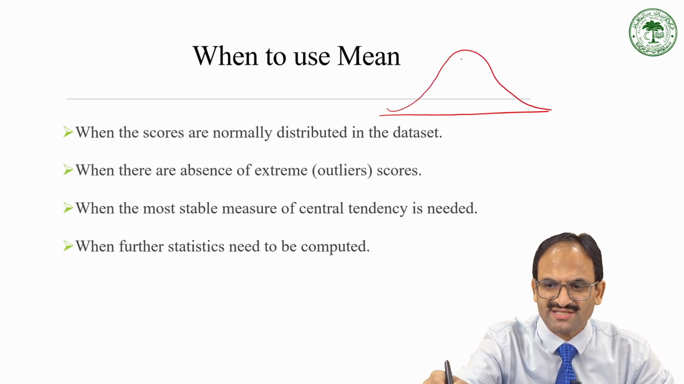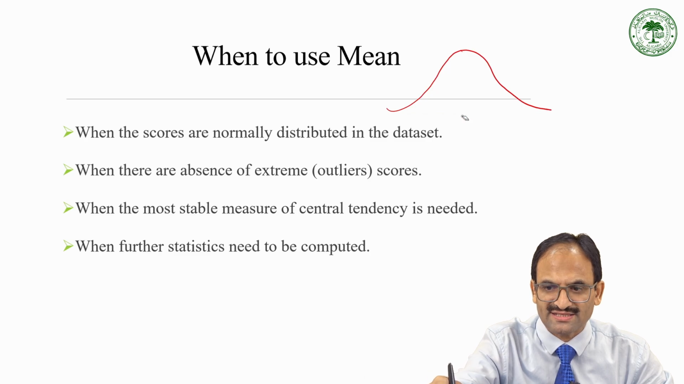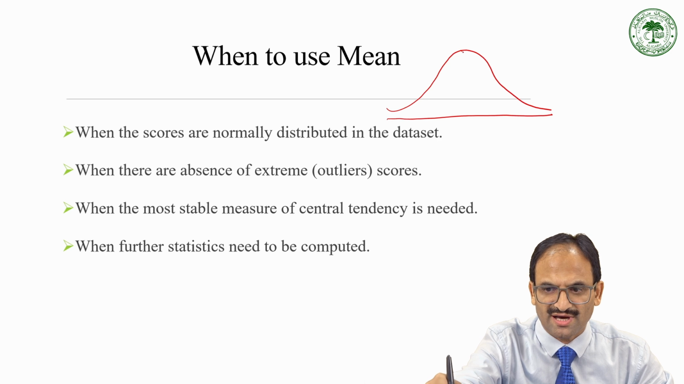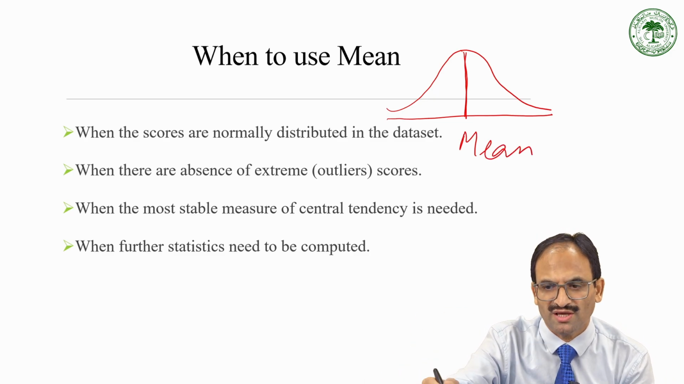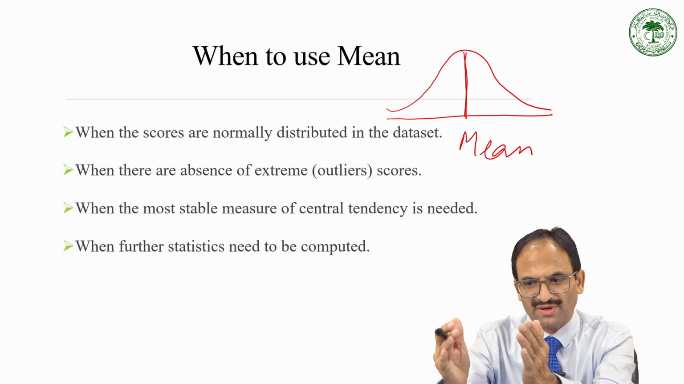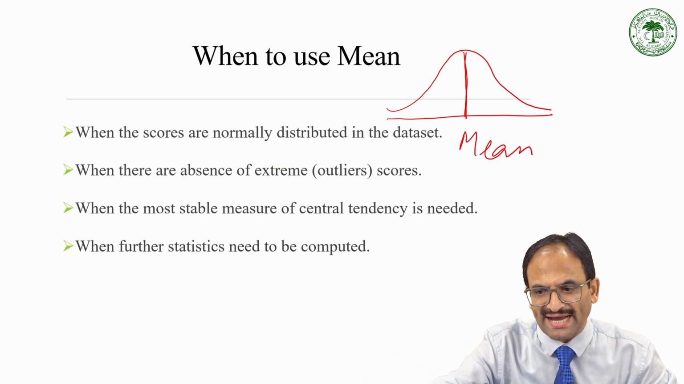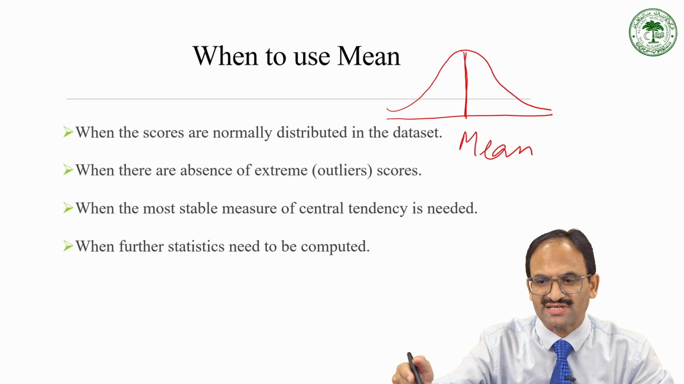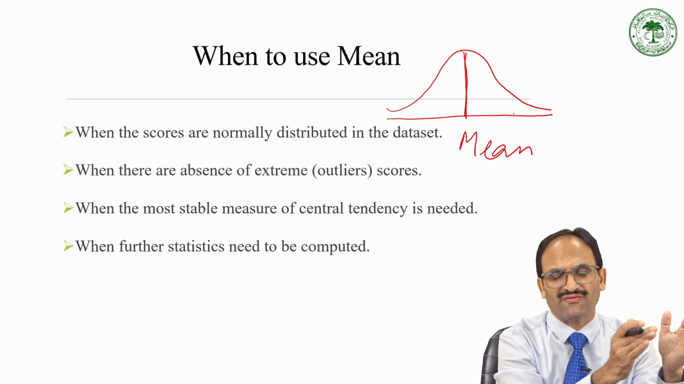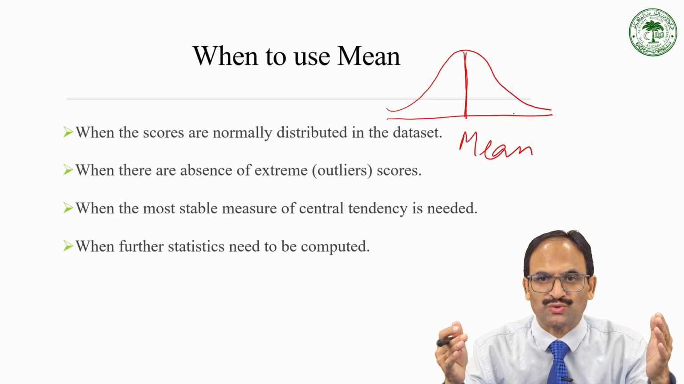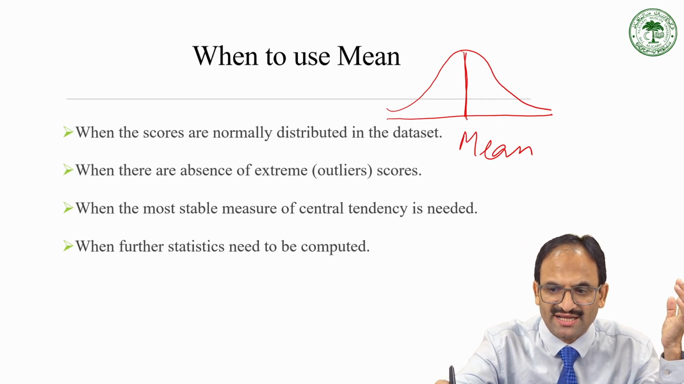So what it says, that this is the mean, and this normal distribution shows that basically if you move towards the right side of the curve, these are good scores, and if you move towards the left side of the curve, there are some poor scores, and the mean is exactly in the middle.